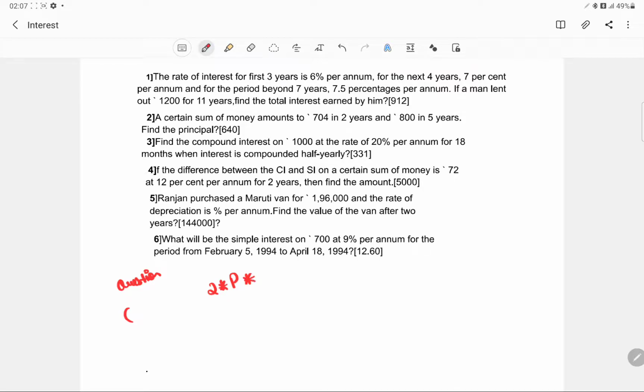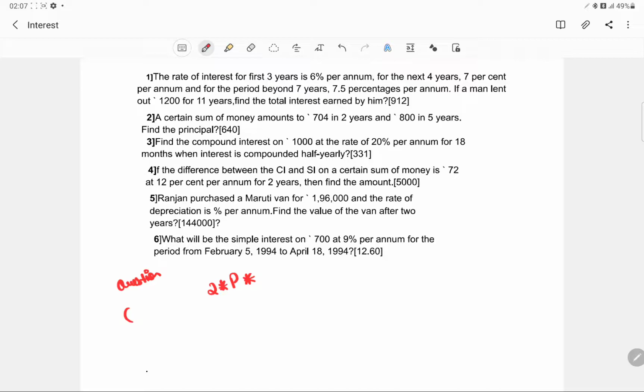And the rate of interest, a certain sum of money amounts to this and this, but we are not even given the rate of interest, no?